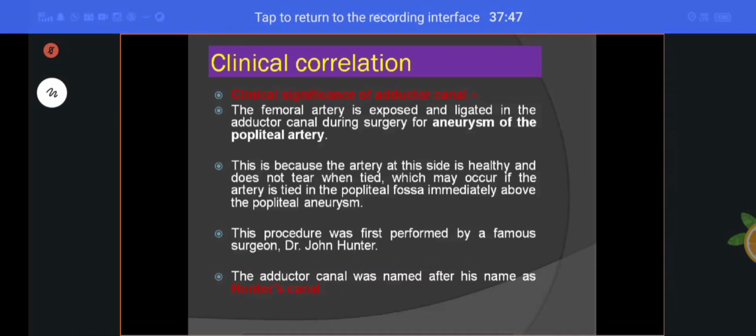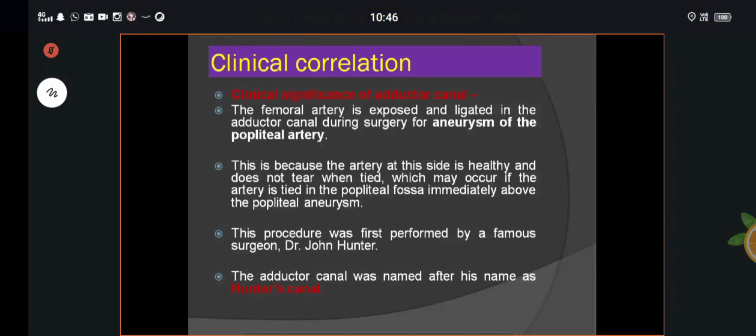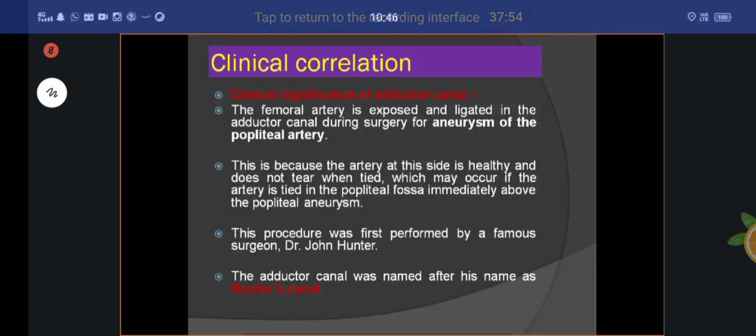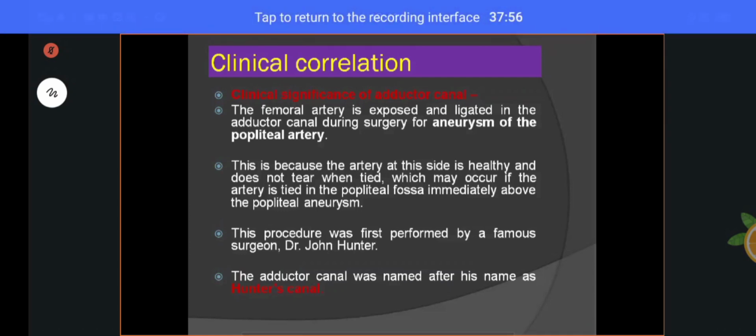Boundaries, contents, and applied anatomy. That is about the adductor canal. There will be one more detailed class on the adductor canal. Understand? The adductor canal is very important for short notes.